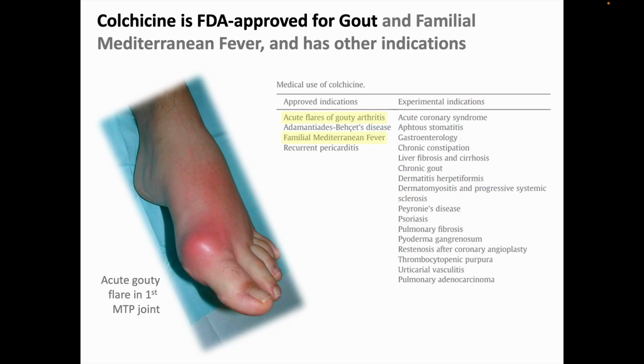In the United States, colchicine is FDA approved for use primarily in gout, but also for familial Mediterranean fever and some other indications. The photograph here shows a patient with podagra, an acute flare of gouty arthritis in the metatarsophalangeal joint of the big toe. Gout can occur in any joint, but this joint is the most classic. If the patient takes colchicine, the white cells elaborating inflammation in the joint are poisoned, which will hopefully reduce the redness, pain, and swelling.